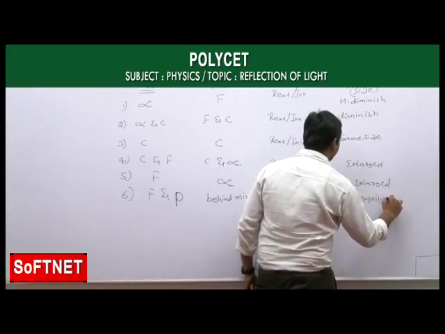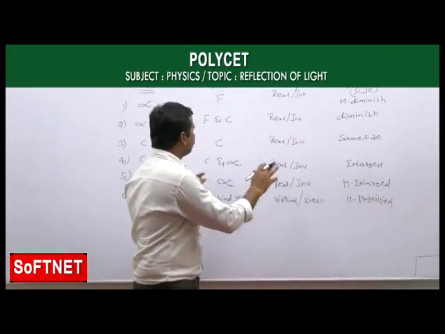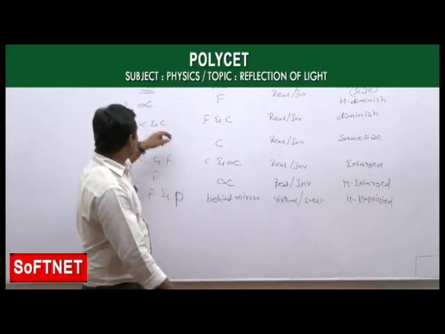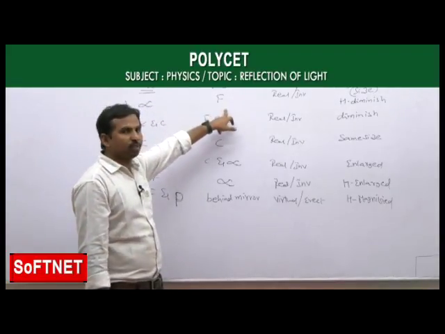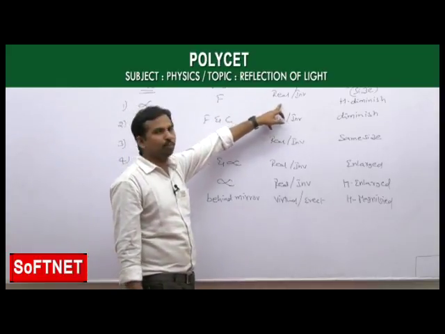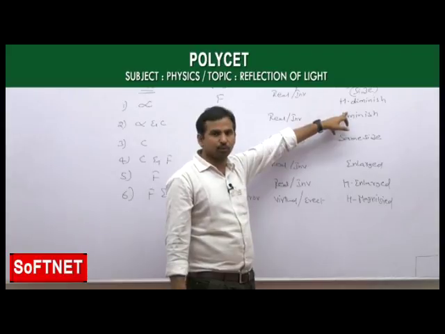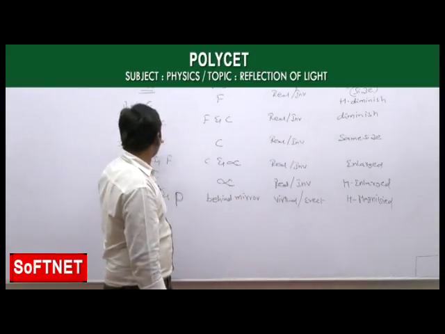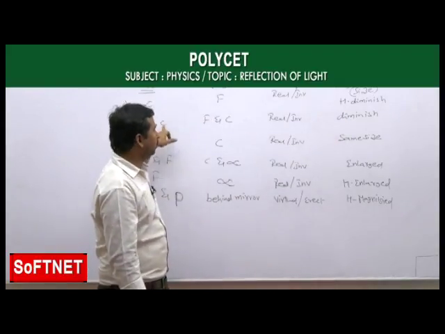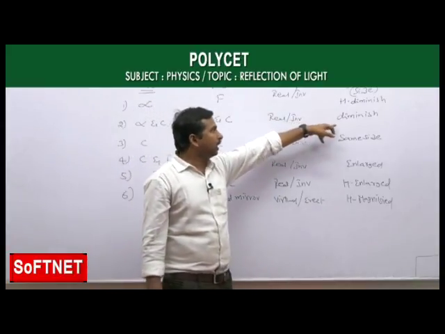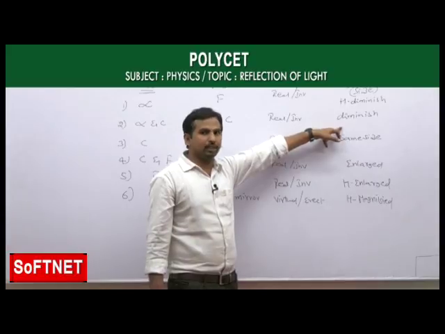So these are the total images formed by the concave mirror. When the object is placed at infinity, the image is formed at the principal focus, and the nature of the image is real and inverted, and it is a highly diminished image. And if you take the object in between infinity and C, then the image is formed between F and C, and the nature is real and inverted, and it is a diminished image.